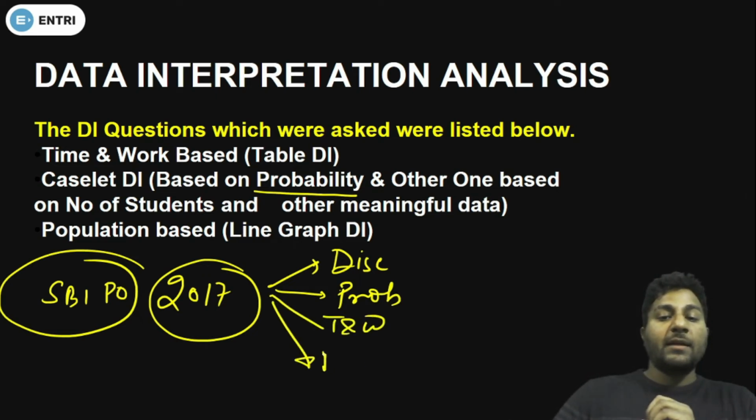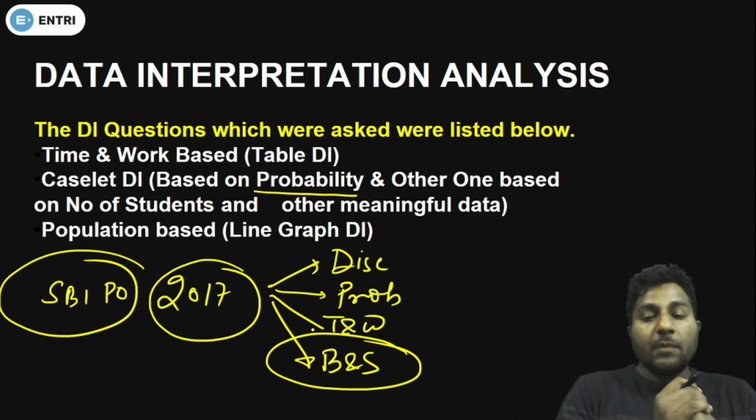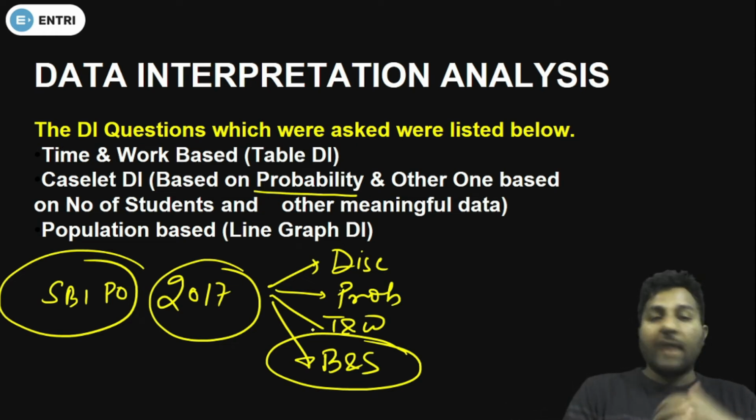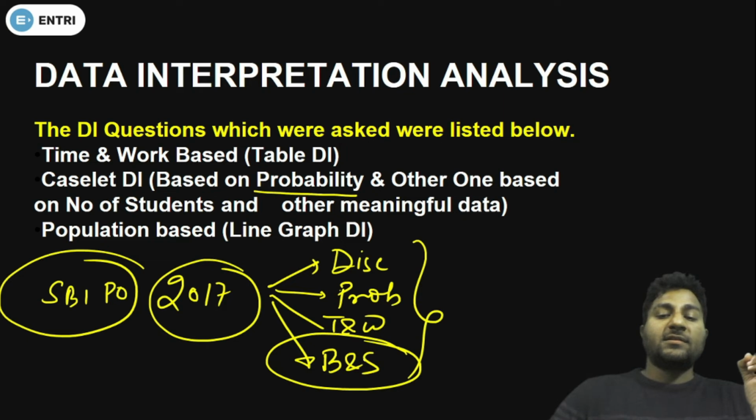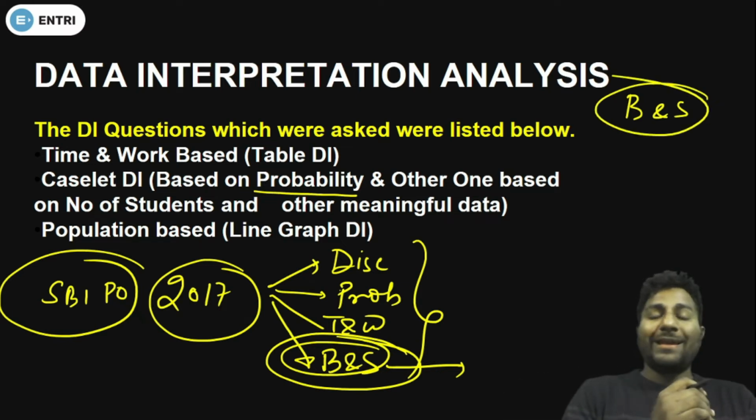Time and work and boat and stream. In fact, lots of aspirants have come to me and asked me, sir, where are you teaching boat and stream? So I asked, why are you asking this question? Because they said the DI was asked on this topic. If you don't know the concept of boat and stream, you might not be able to do well in the examination.